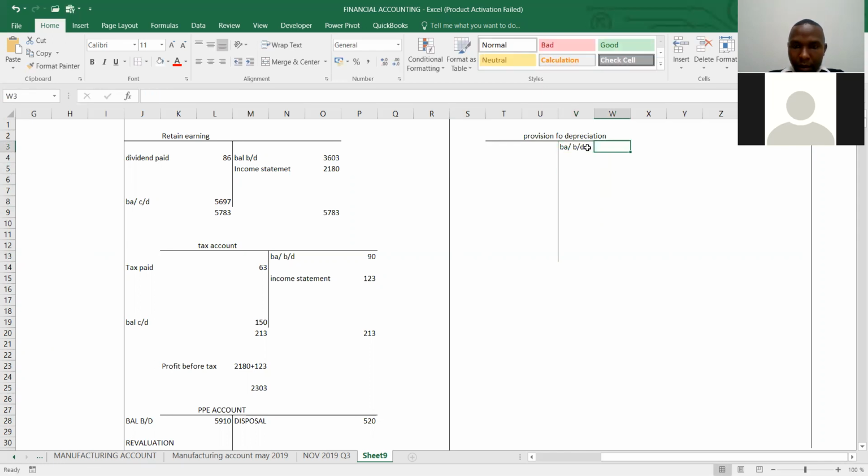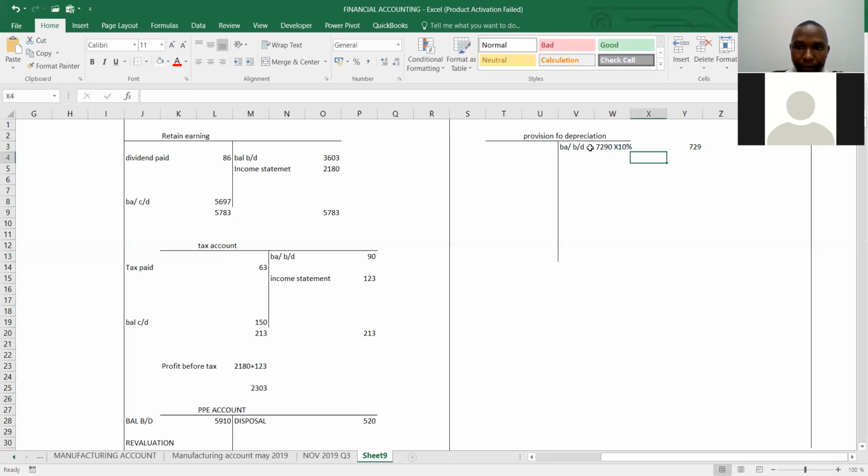Ilikuwa ngapi? Tumeambiwa the cost, this company has PPE which cost us 7290 on 1st January 2019, and all assets are to be depreciated at the rate of 10% on a pro rata basis, from the date when you purchase or you sell an asset. Meanwhile, the accumulated depreciation brought down here will be 7290. We take that times 10% to give us 729. That is the accumulated depreciation.